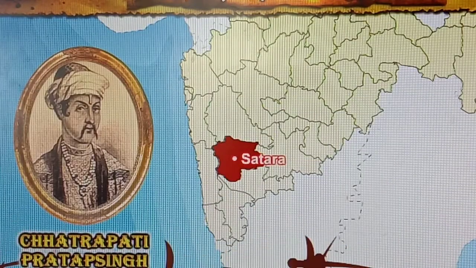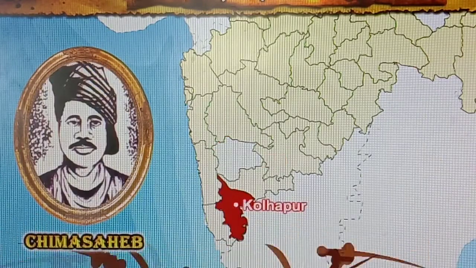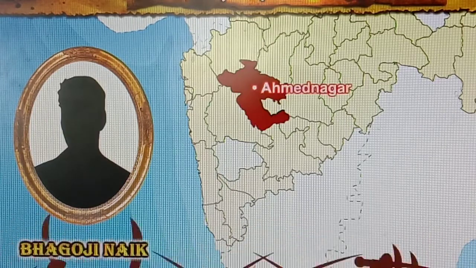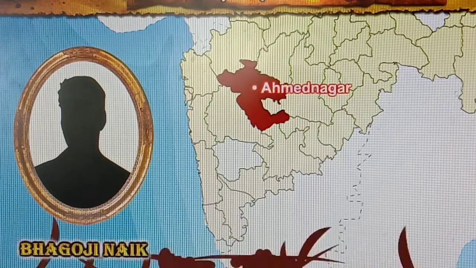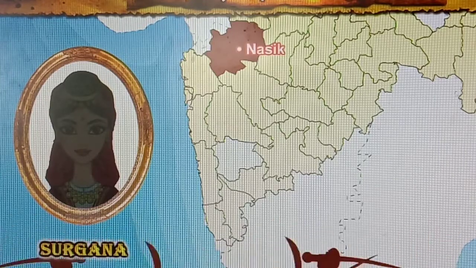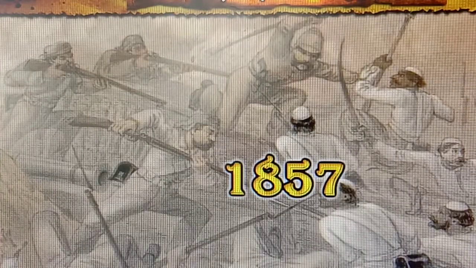In the revolt, Chhatrapati Pratap Singh of Satara and his officer Rango Bapuji, and Chima Sahib of Kolhapur, these Indian people from South India participated in the freedom struggle. Balasaheb Bhave of Nargund and Bhagoji Naik of Ahmednagar were in the forefront. They were the leaders in this struggle. Royal Queens of Peth and Surgana from Nasik district also participated. So from various regions, various people and royal families gave support to this struggle.